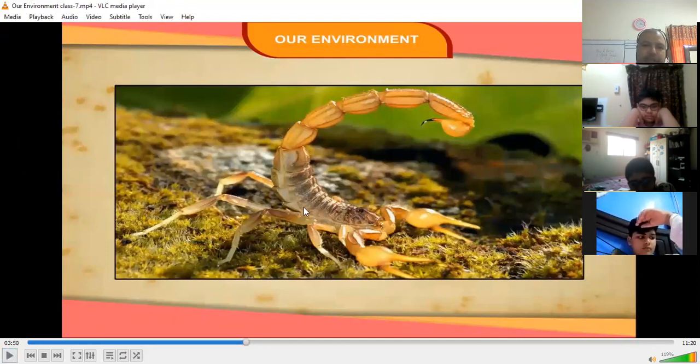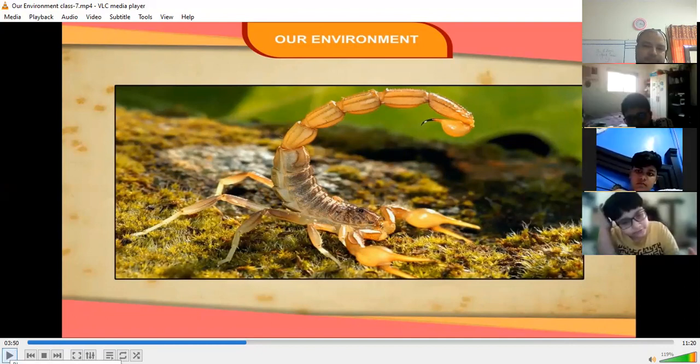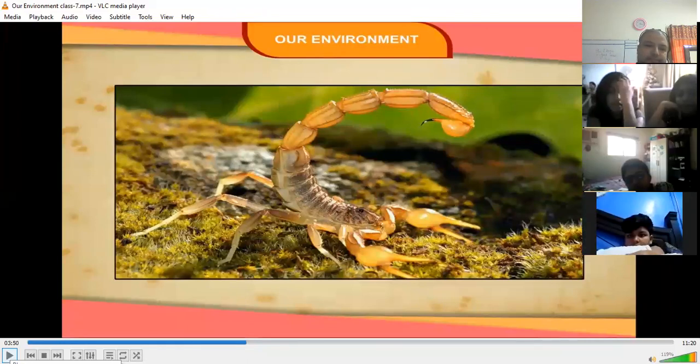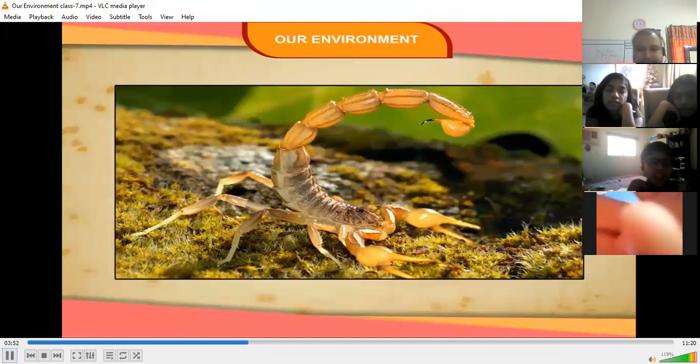What is this? Anybody can recognize this? Sir, scorpion. Yes, this is a scorpion. This is its sting, okay? And venomous, it is the venom here. It's very dangerous. Sir, what if it by mistake stings itself? A human being can die. A scorpion is immune to its own venom, but if it bites or stings someone else, then that one can die.